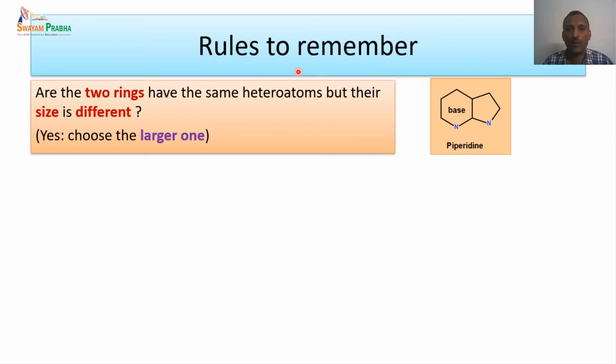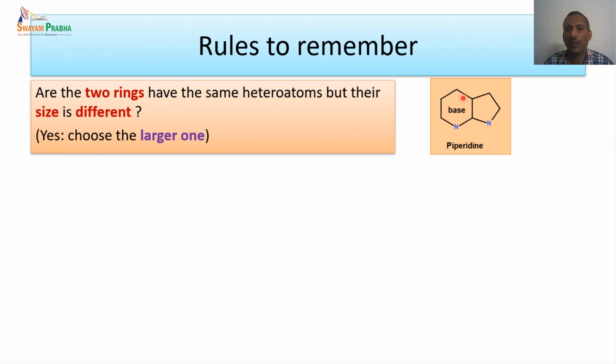Let us look at some of the rules that we have to follow when we are naming heterocyclic compounds. There are various things we will be encountering, that is, permutation combinations are possible. We will work out at least most of the permutation combinations to see how we can name the heterocyclic compounds. The first one is, if there are two rings and they have the same heteroatom but their size is different, then which one do we have to make the base unit?